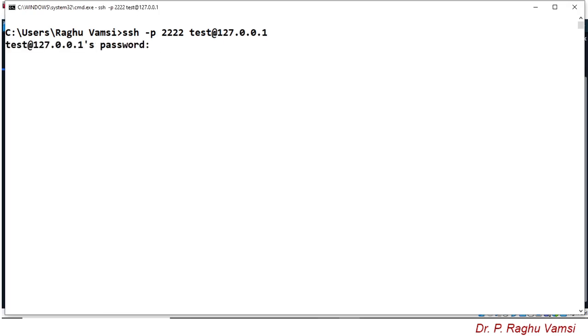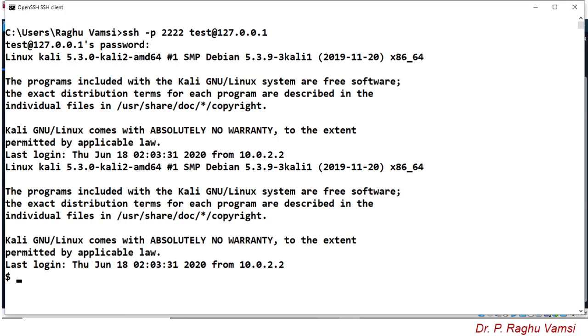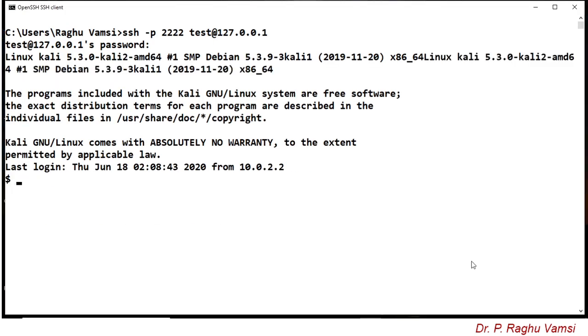The password that I have created for the test user is 123456, and enter. So here this SSH terminal has become the Kali Linux terminal with the test user as the user. Whatever you do here will be saved in the Kali Linux.